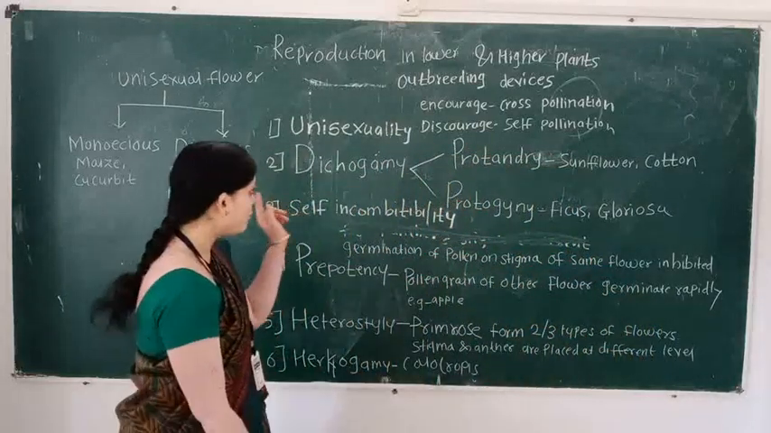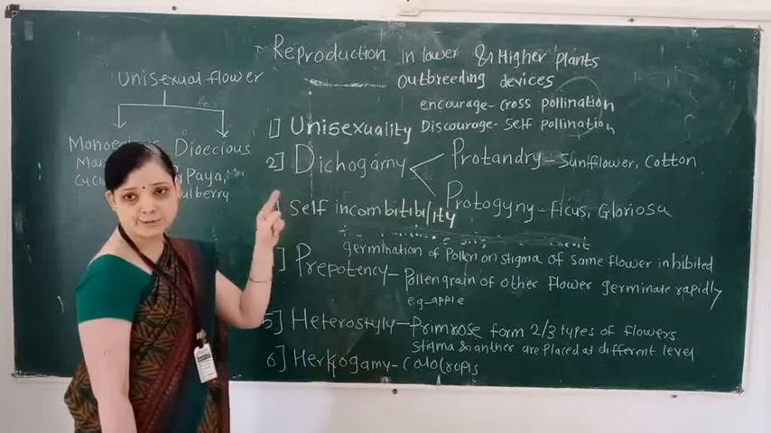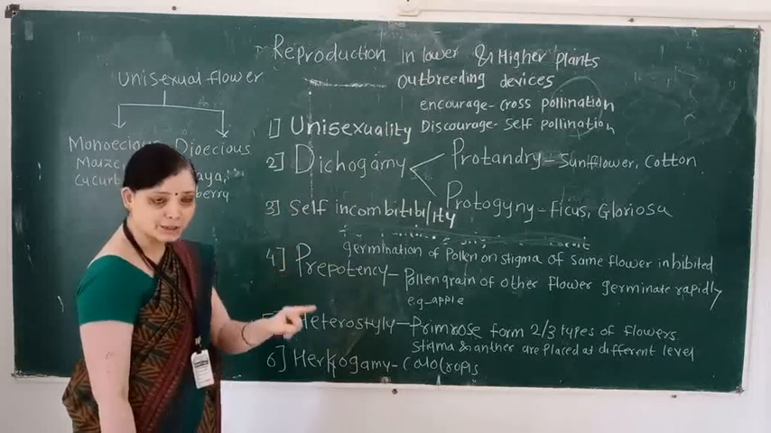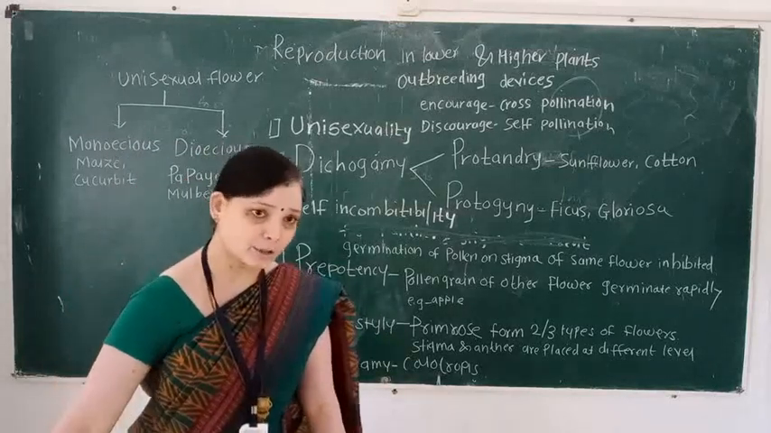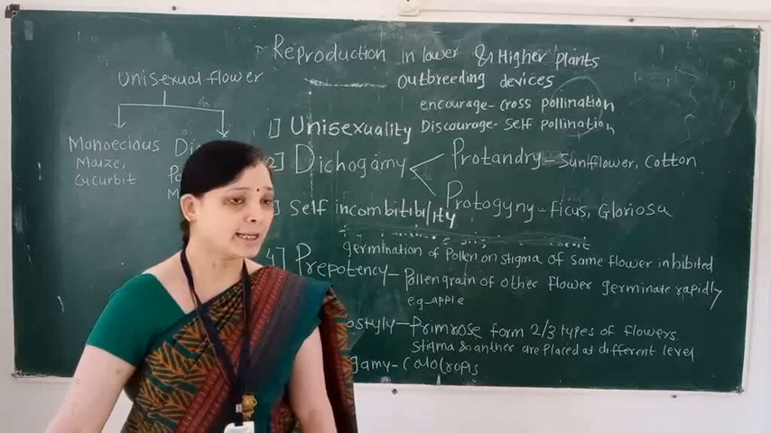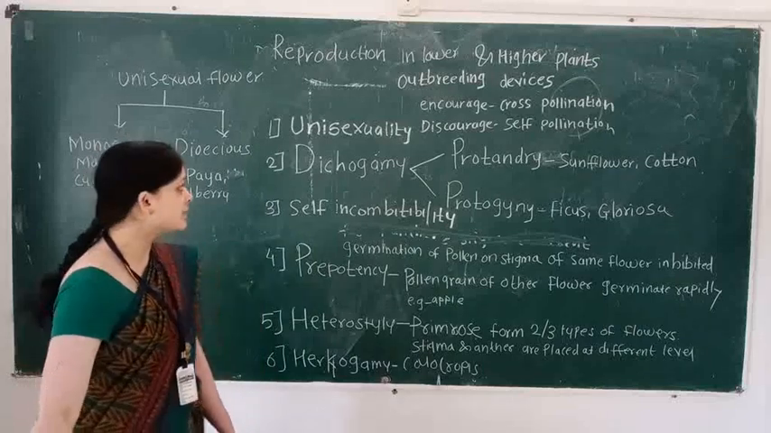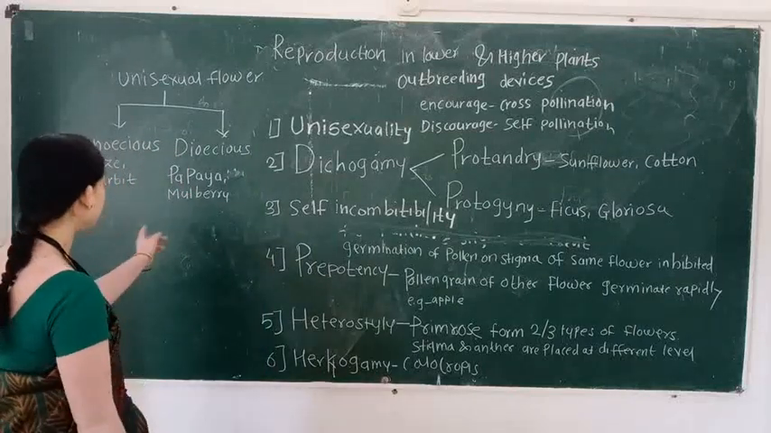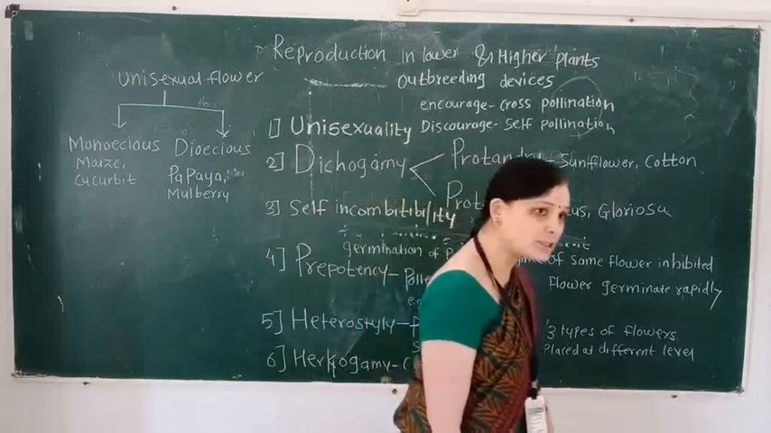Unisexuality is an outbreeding device which promotes the process of cross pollination. Unisexuality means the plant consists of only one type of flower. Then there are two types: first monoecious and second dioecious. What is the meaning of monoecious?